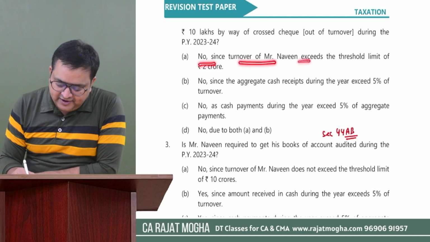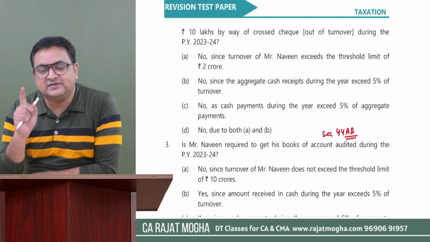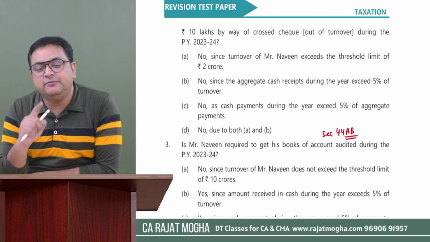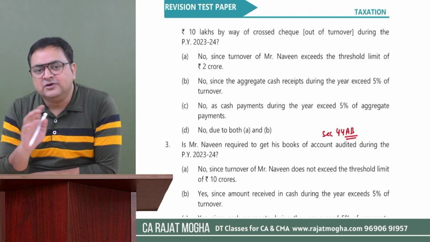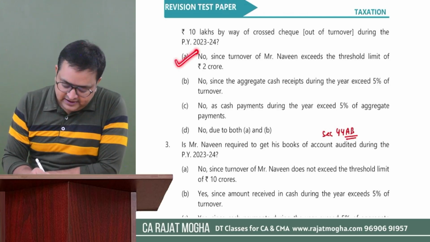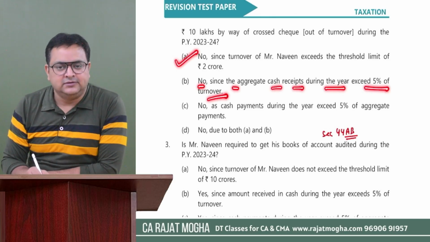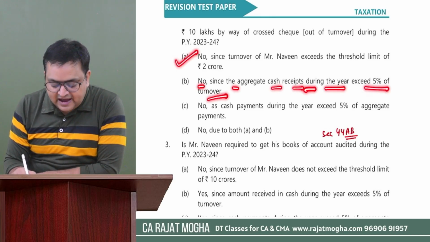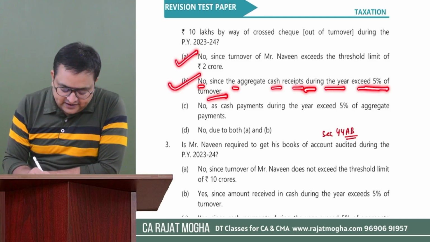Since turnover of Naveen exceeds the threshold limit of 2 crore, the answer is yes, because now we will not give him 3 crore. We can only give him the 2 crore limit. And since his turnover is 2.8, which is much more than 2 crores, we are not going to give him 44AD. This is the correct answer. Let me read the other answers also. No, since the aggregate cash received during the year exceeds 5% of the turnover. This is also correct. Why? Because the cash receipts exceed 5%. This is also a correct answer.